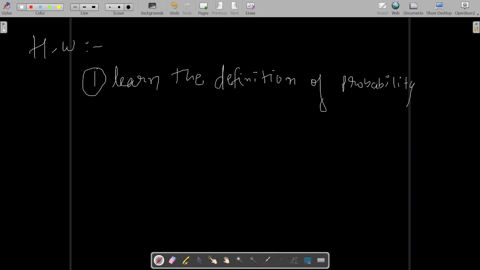This is homework number 1, and the second homework is the principle of equal a priori probability.